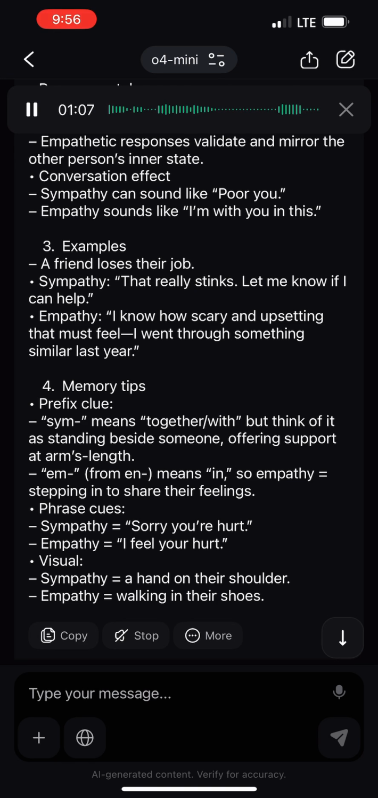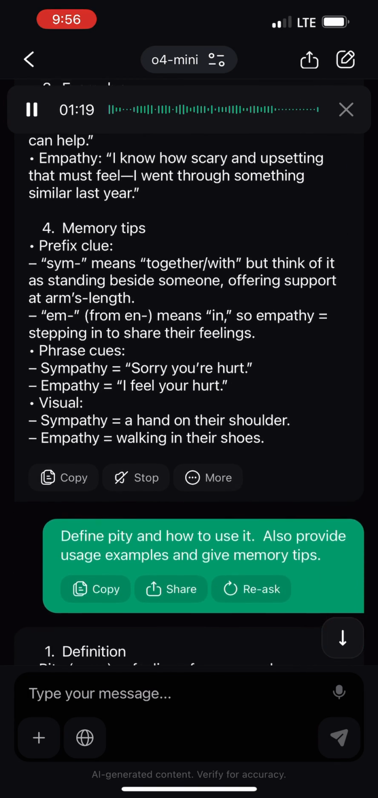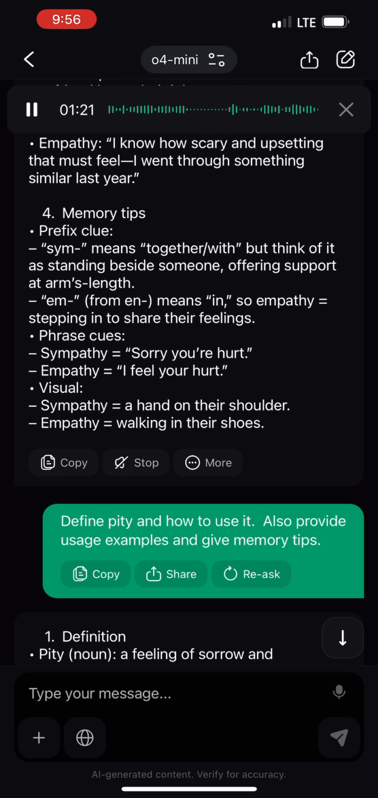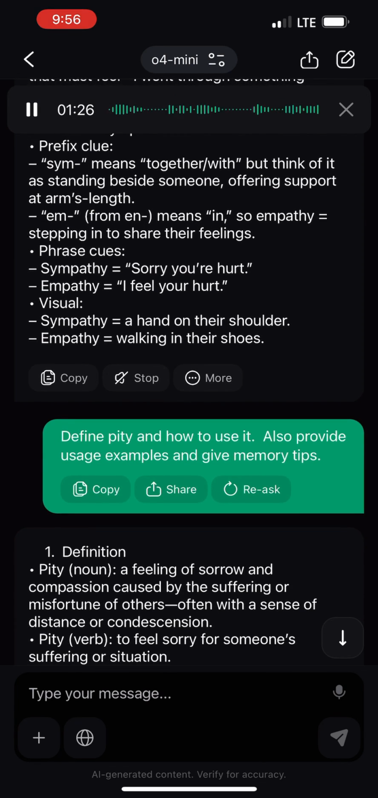4. Memory tips. Prefix clue. Sym means together with, but think of it as standing beside someone, offering support at arm's length. Em, from in, means in, so empathy equals stepping in to share their feelings. Phrase cues. Sympathy: sorry you're hurt. Empathy: I feel you're hurt. Visual. Sympathy equals a hand on their shoulder. Empathy: walking in their shoes.